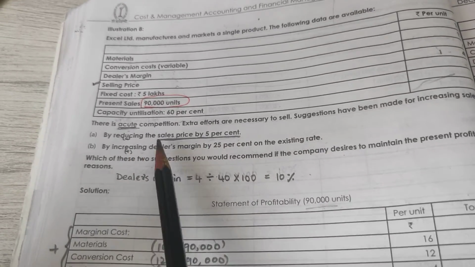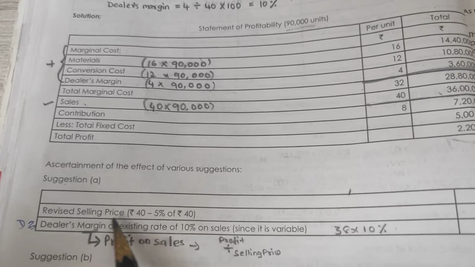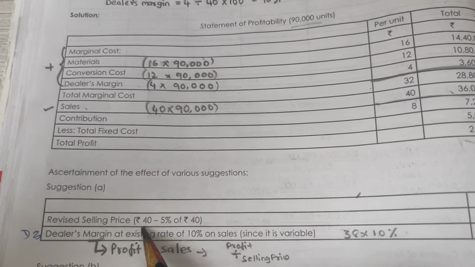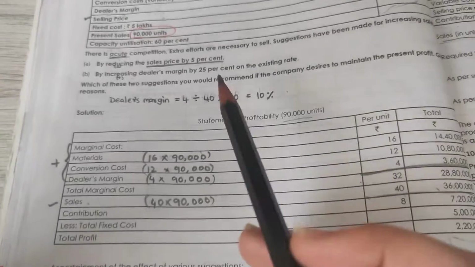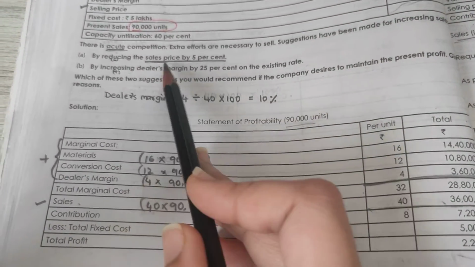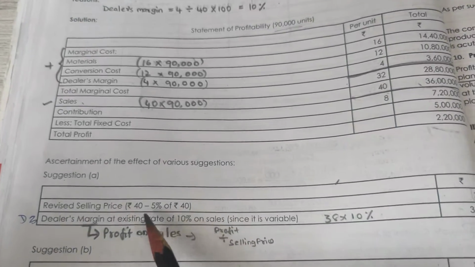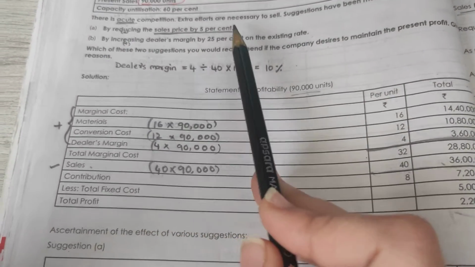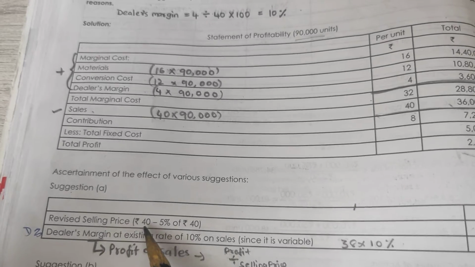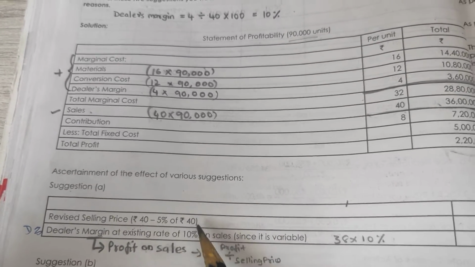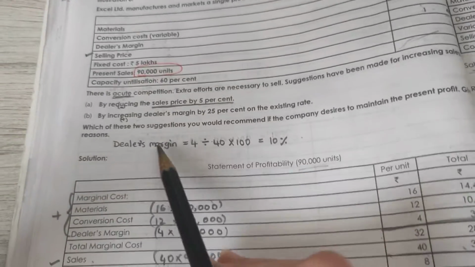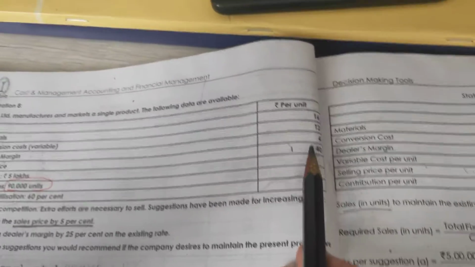The revised selling price: the selling price given in the question is 40 per unit, minus 5 percentage of 40 rupees, you get 38.